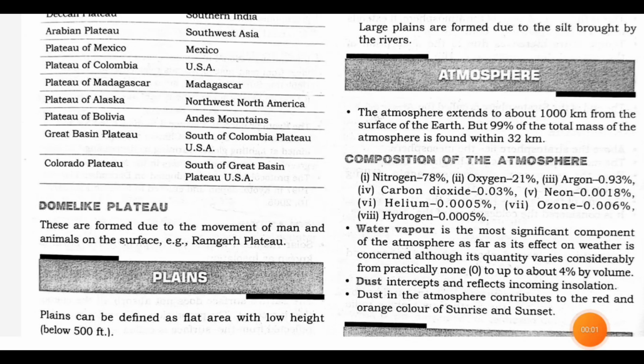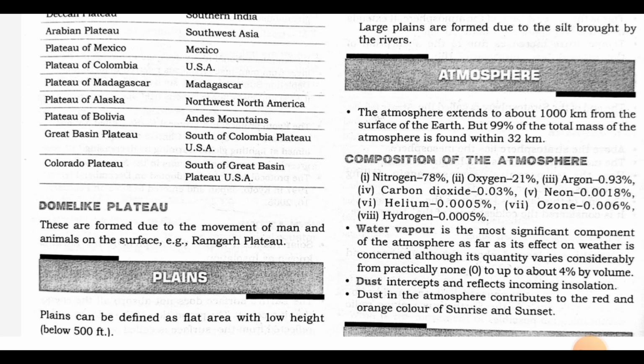In the previous lesson we talked about types of mountains and plains, and today we will learn about the atmosphere. The atmosphere extends to about 1000 km from the surface of the earth, but 99% of the total mass of the atmosphere is found within 32 km.